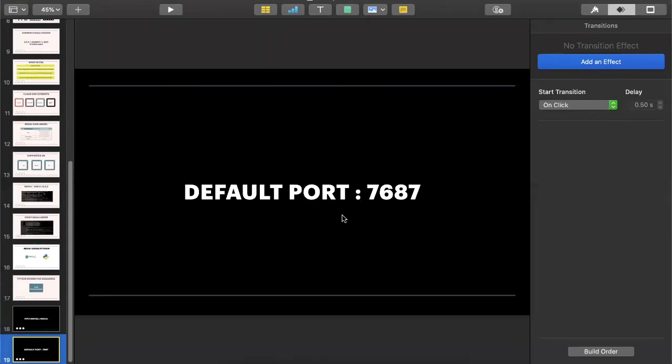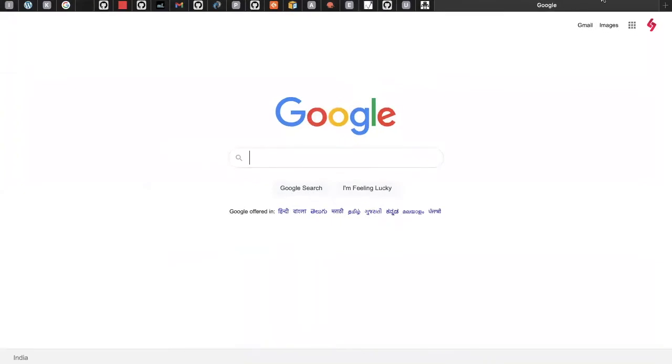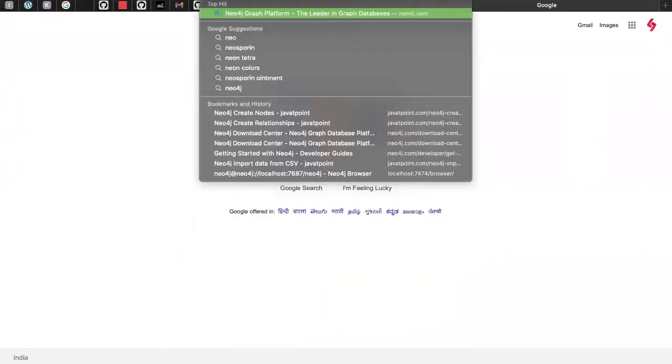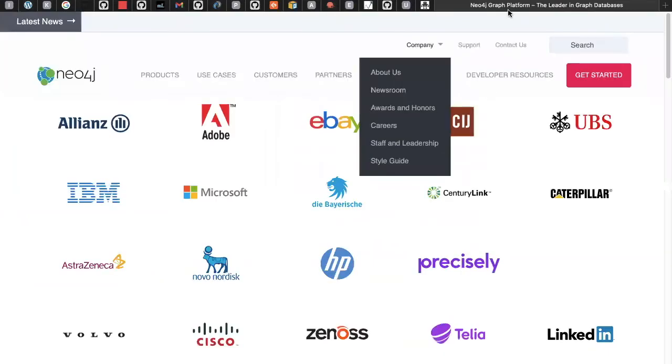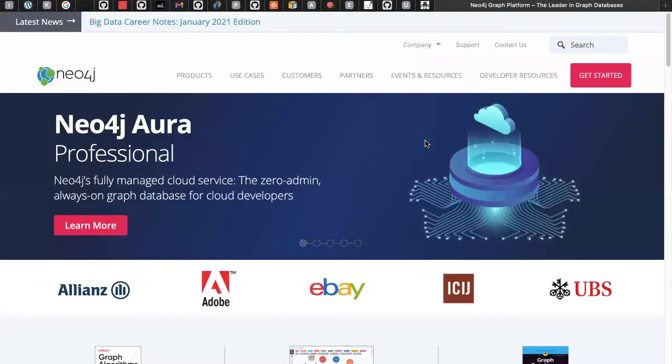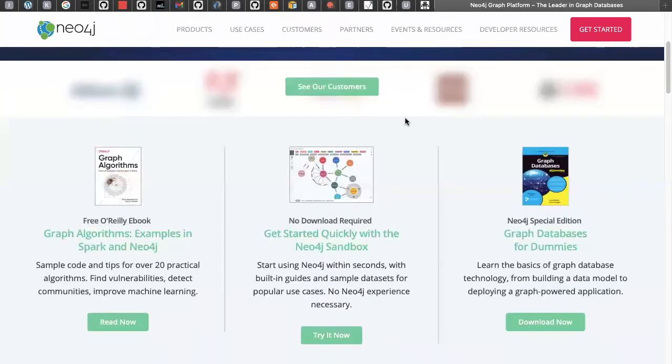Okay, so let's deep dive into the practical scenarios instead of talking too much on theory. I will take you directly to the Neo4j website, and I will show you some interesting points from their website itself. After that, we'll move on to the actual practical scenarios, because you need to download it, right? So Neo4j, I think it's opening now. You can see Neo4j is the graph platform, the leader in graph databases. As I told you some time back, big companies are using Neo4j. There is no doubt on that.